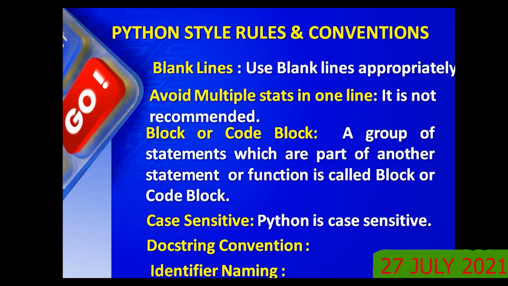Docstring convention. What is this docstring? Documentation string. As I told you, a single line comment and a multi-line comment. In case of a multi-line comment, we may have the comments on more than one line, like 3 lines, 4 lines, 10 lines, and for that which symbol do we use? Triple quotes at the beginning of the first line and at the end of the last line. If you use the triple quotes, that is called documenting the string.